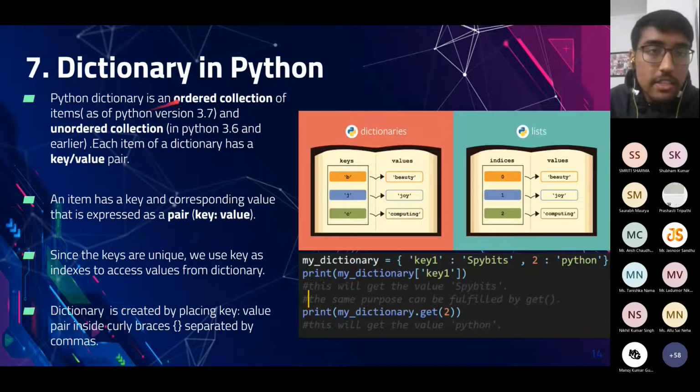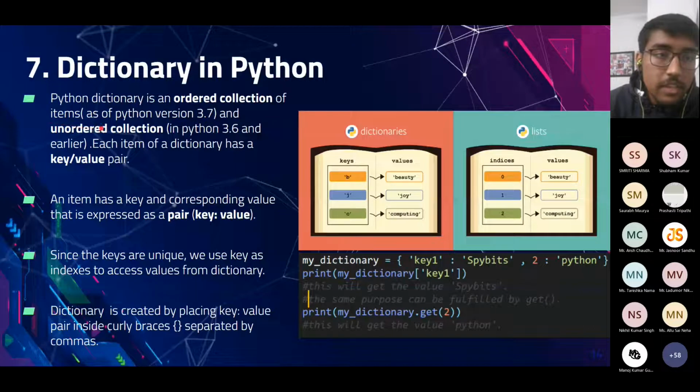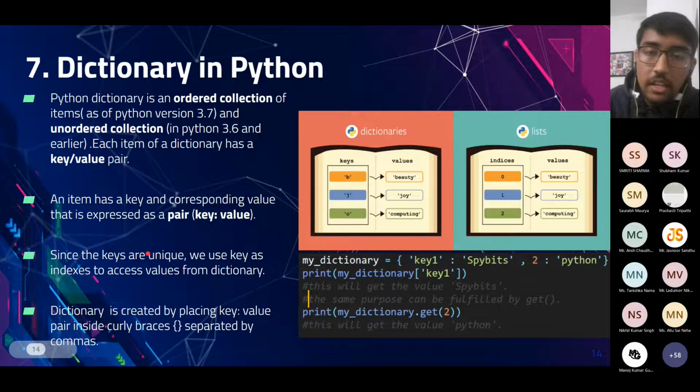The next comes dictionary. A Python dictionary is an ordered collection of items, and each element of a dictionary has a key and value pair. Dictionaries are like maps in C++. We have to provide a key and the dictionary will get us the value.